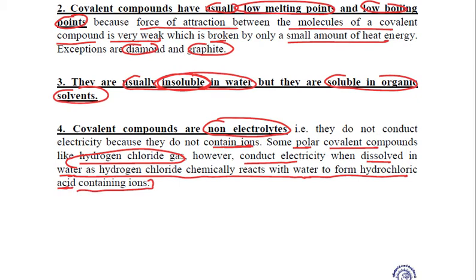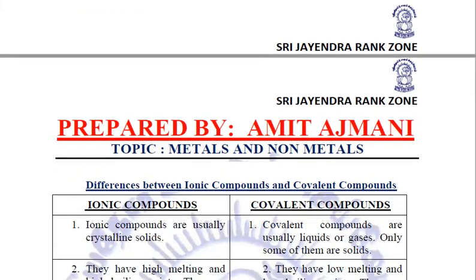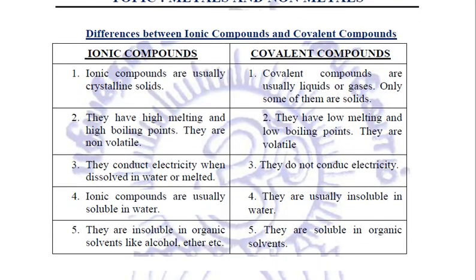Now let us try to differentiate between the ionic and the covalent compounds based on their properties. We have just seen the properties. These are the same differences as we have studied, that ionic compounds are usually crystalline solids, whereas covalent compounds are usually liquids or gases. Few of them are solids only.